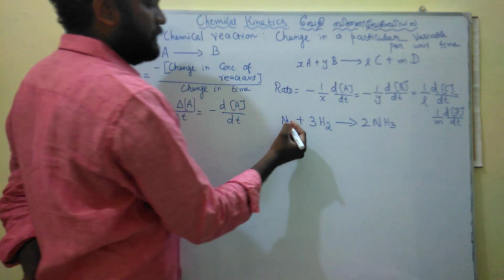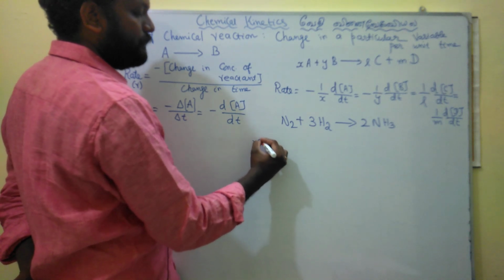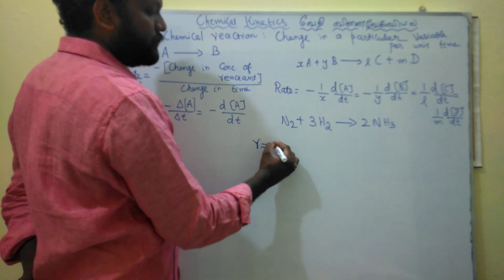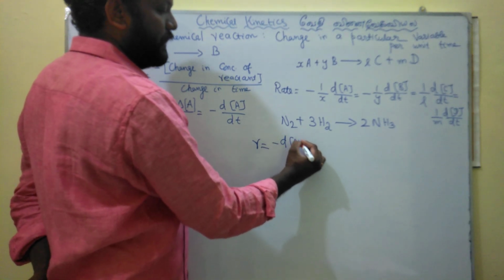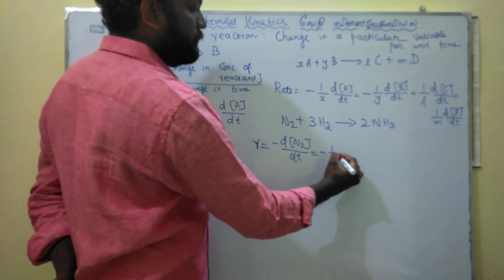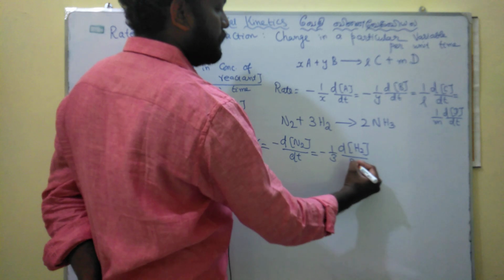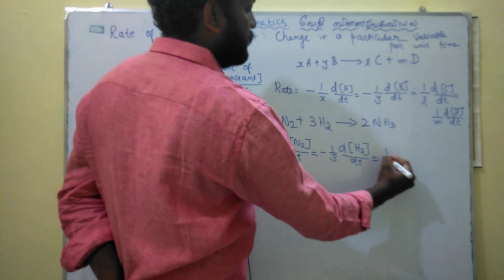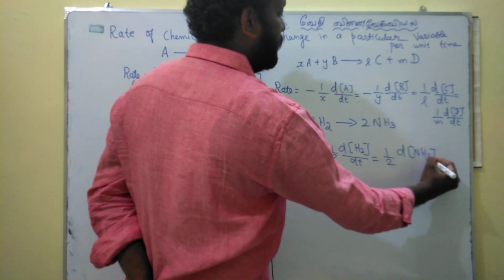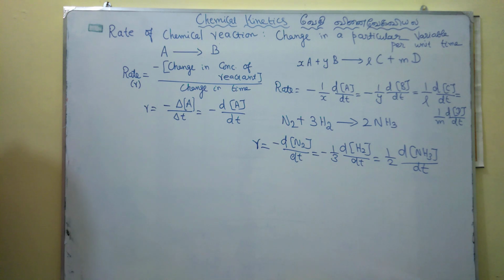So for this reaction we can write the rate of reaction R is equal to, there is no coefficient here, one is the stoichiometry, so minus dN2 by dt is equal to minus 1 by 3 dH2 by dt is equal to, here the product form has a 1 by 2 plus symbol dNH3 by dt. So by this way we can write the rate of reaction for any chemical reaction.